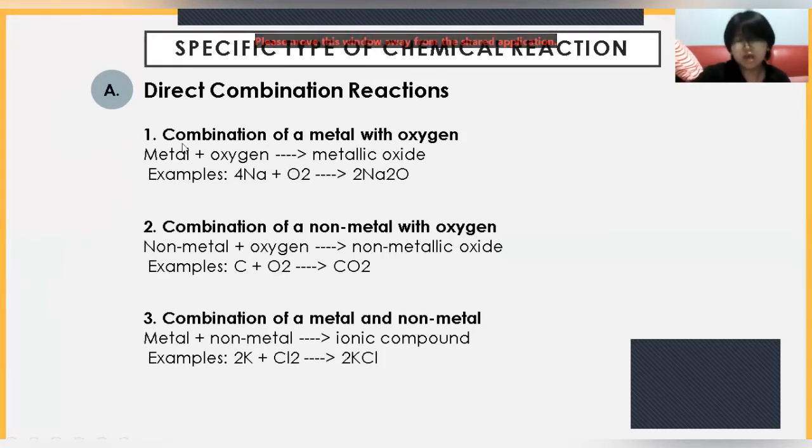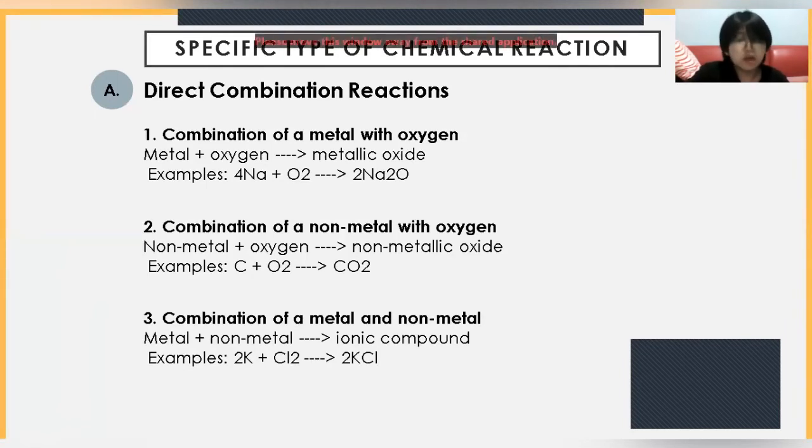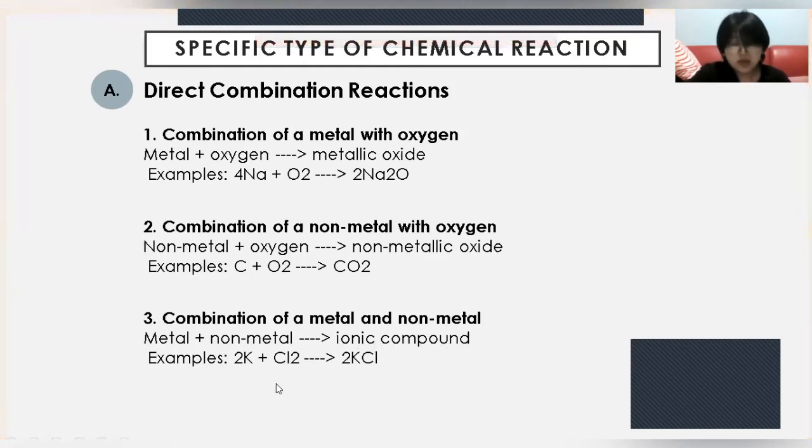The first one is combination of a metal with oxygen. For example, metal plus oxygen will give you metallic oxide. So 4Na plus O2 yields 2Na2O. The second one, we have combination of a non-metal with oxygen. So when a non-metal meets oxygen, it will give you non-metallic oxide. So C plus O2 yields CO2. Next, we have combination of a metal and a non-metal. So metal plus non-metal will give you an ionic compound. For example, 2K plus Cl2 yields 2KCl.